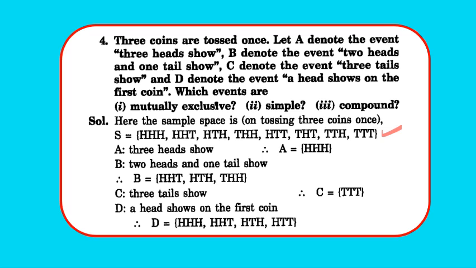Now first event A, 3 heads shows. A equals to what? HHH. B is 2 heads and 1 tail. So B equals to HHT, HTH, THH. C is 3 tails shows. C is TTT. D is a head shows on the first coin. So D is HHH, HHT, HTH and HTT.